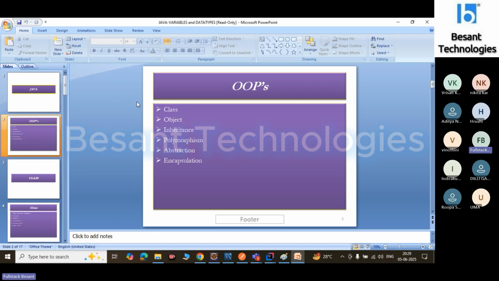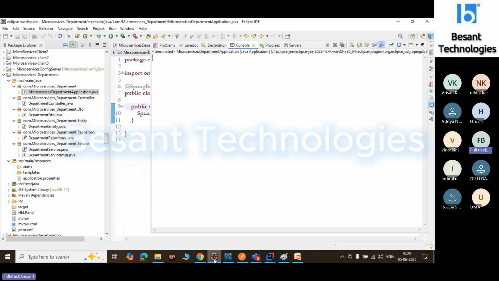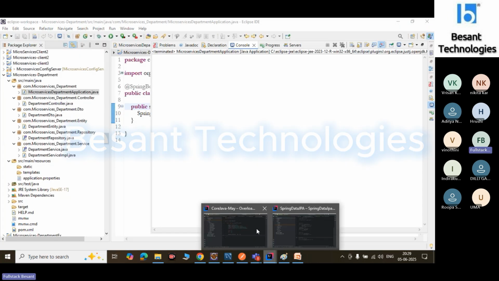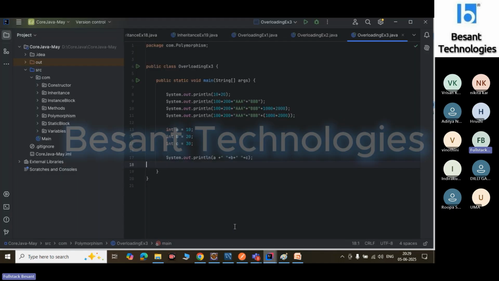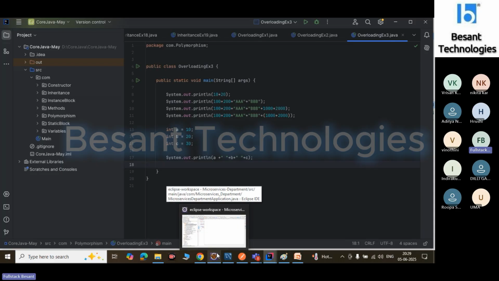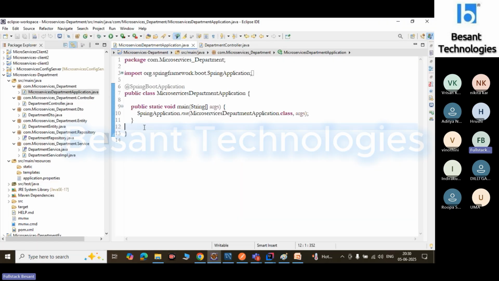And also we are using Eclipse IDE and IntelliJ IDE. So what is this IDE? The IDE is used to develop and implement our programs. If you want to learn Java, you have to download Java and you need some workspace to write a code, execute the code, and get the result. The workspace is provided in these IDEs: Eclipse IDE, IntelliJ IDE.